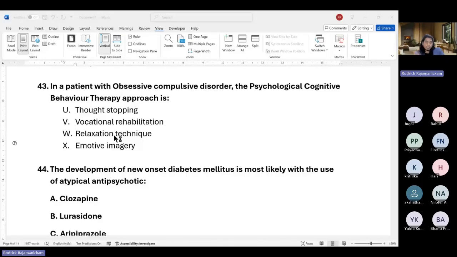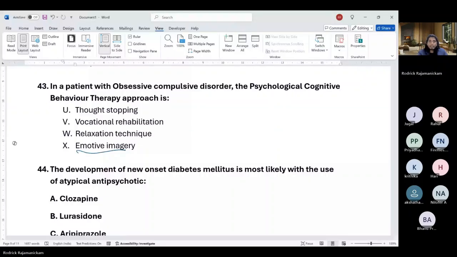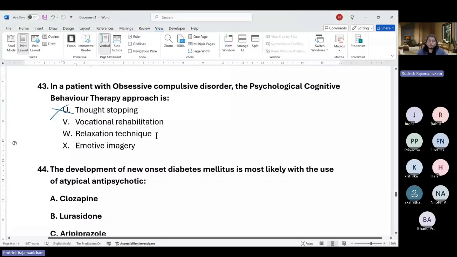All right, we'll come back to that while it loads. Even this, using another imagery instead of thought, can become a avoidance technique here. Historically, thought stopping was used earlier, but it is contraindicated. It does not work; it actually makes OCD worse. If the answer key says that, then it's so bad. It takes so long to load. Anyway, fine, it could be thought stopping according to the answer key. We'll come back to that.